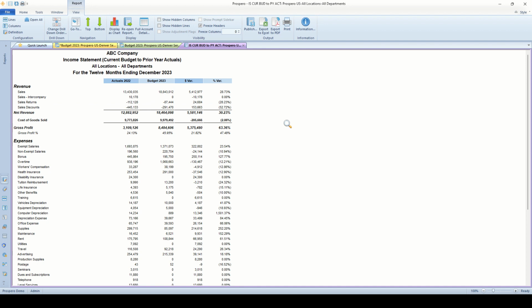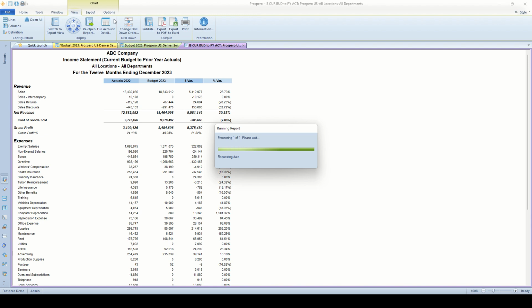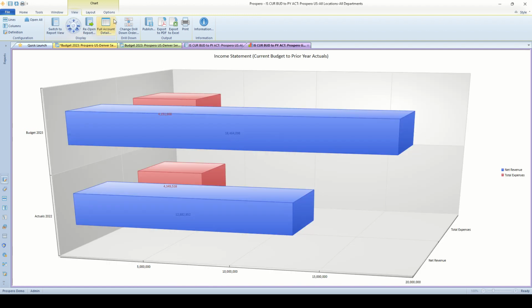And any report data you've got inside Prospero is available to view in the numeric layout as well as in charts and graphs. So if I take the icon up top that says display as chart, I'll just click that once. I've got a chart comparing my net revenue to my total expenses as a bar chart. So that data just regroups itself.